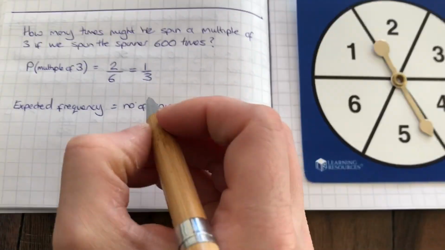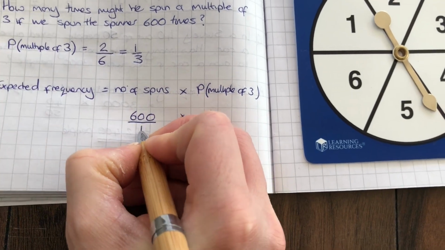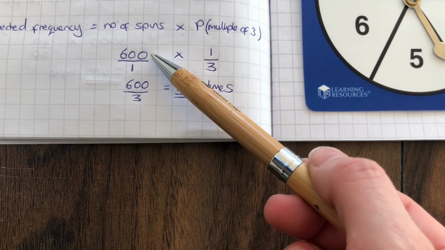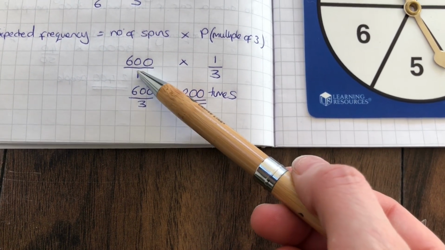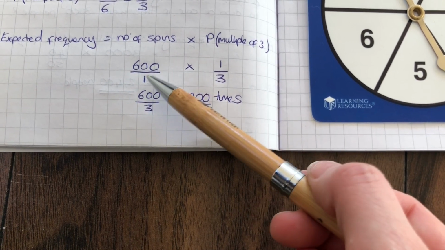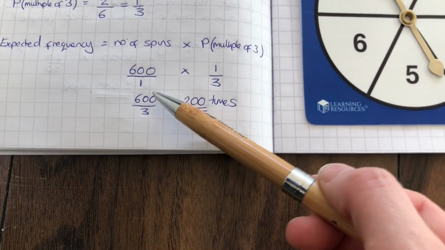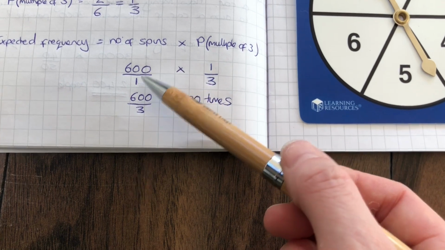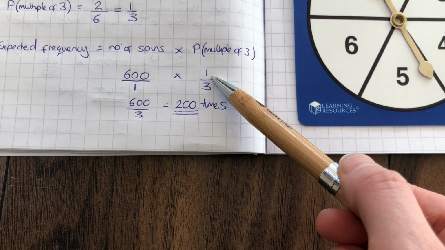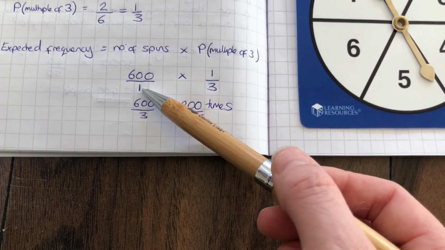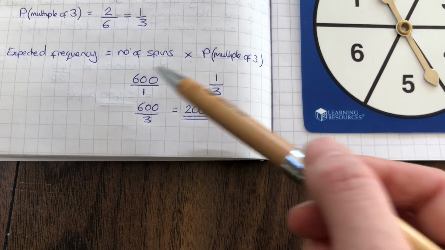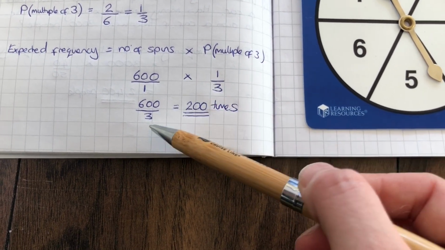Or, alternatively, you can put the whole number over 1, so you can change the whole number into a fraction itself, which we know is simply by placing it over 1. And that doesn't change the number because it's still 600 divided by 1. That's still the number 600. But it's easier sometimes to do that to understand why we multiply the tops together. 600 times 1 is 600, and then the bottoms together. It's multiplying fractions. It's quite easy. Top by top, bottom by bottom. 1 by 3 is 3.